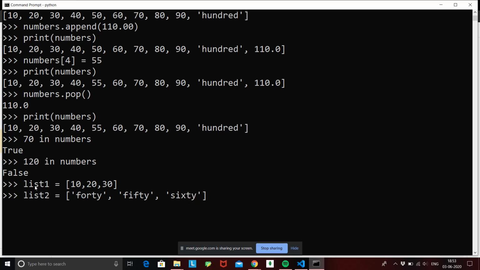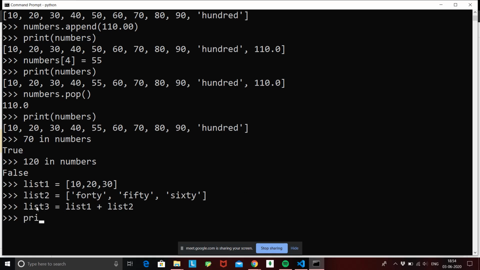Alright, so now I have created two lists. First list is of integer type, second list is containing all the string types. So what I'm going to do right now is I'm going to make a third list that will do list 1 plus list 2. So what's happening over here is list 1 and list 2 are adding and the result is stored in list 3.